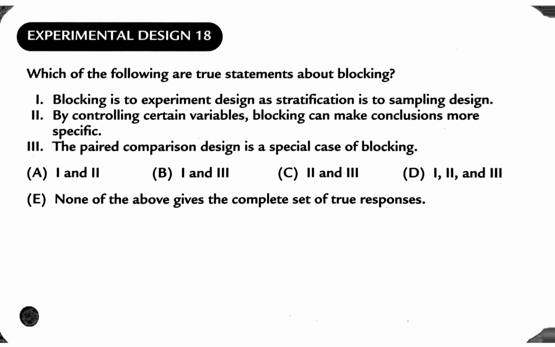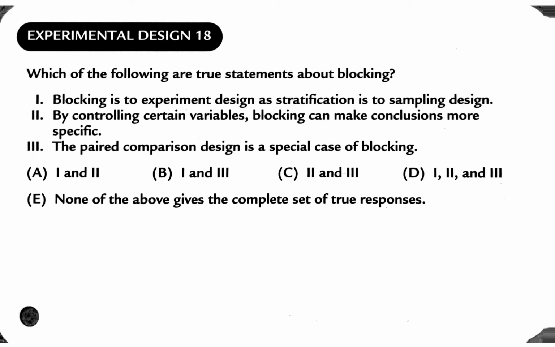So 1 is true. Number 2, by controlling certain variables, blocking can make conclusions more specific. Yes. By blocking, we can separate the groups and have a much more specific response.